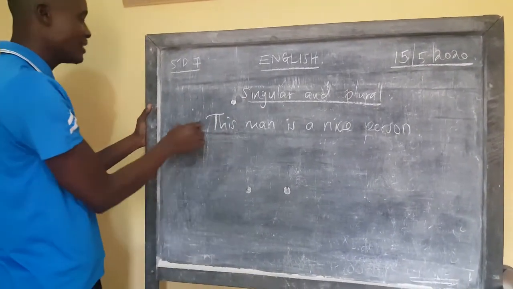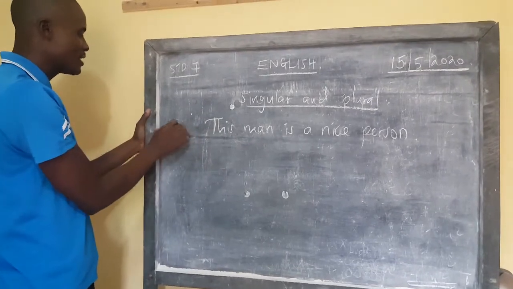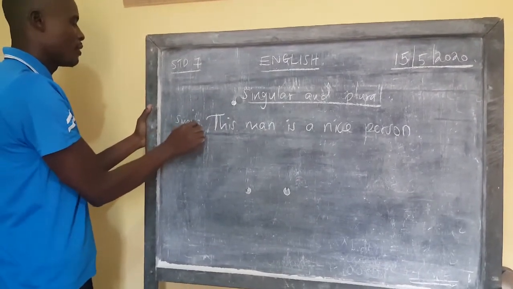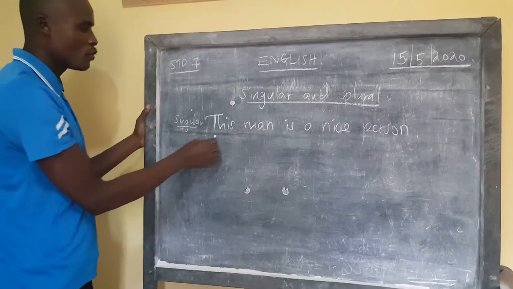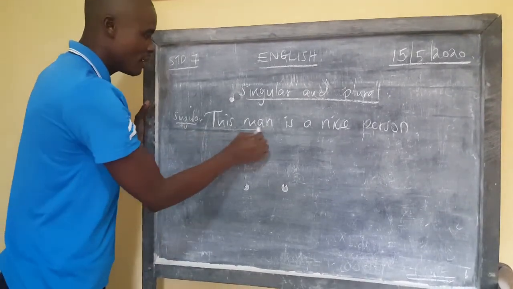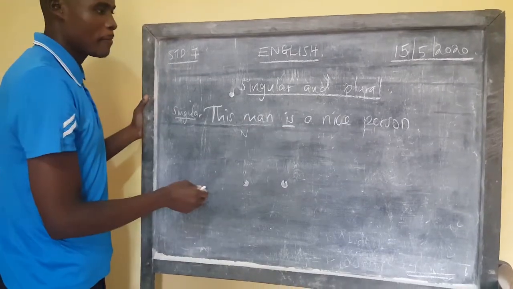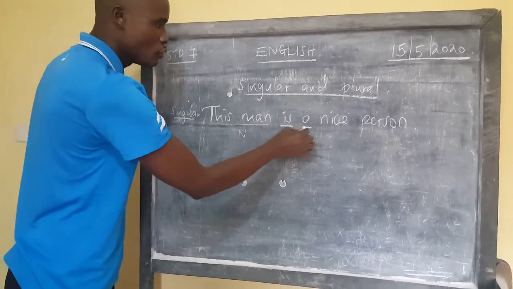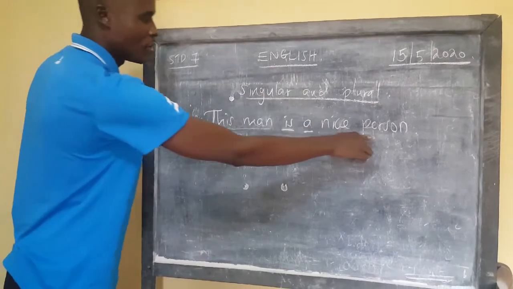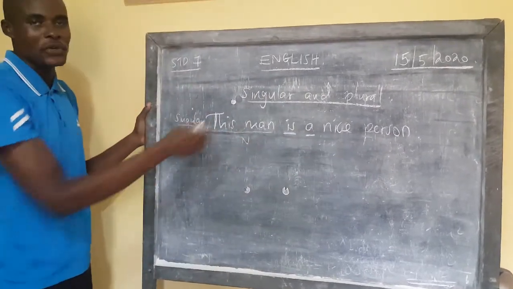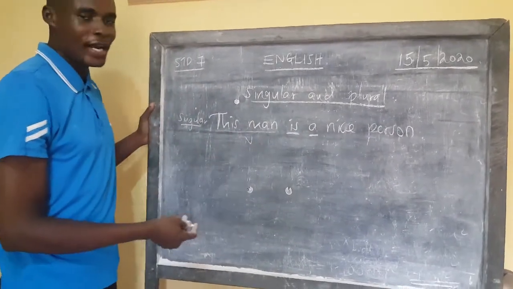This sentence, as you can see, is in singular. What is in singular, Lana? You can see a singular noun here, a singular verb. A is also used here to show one person, a nice person. So this thing is in singular. How do you make it plural, Lana?